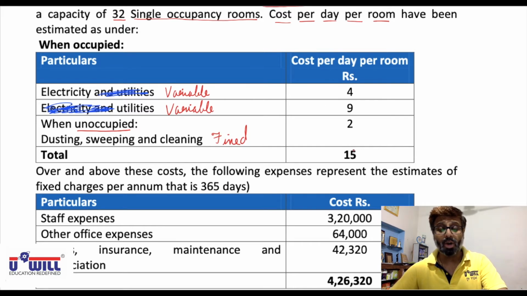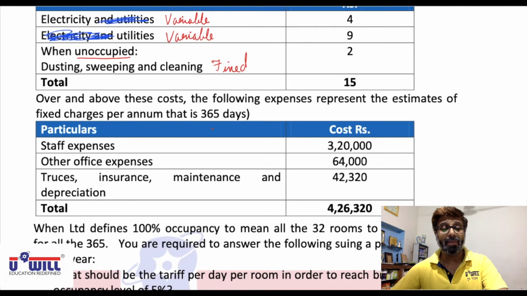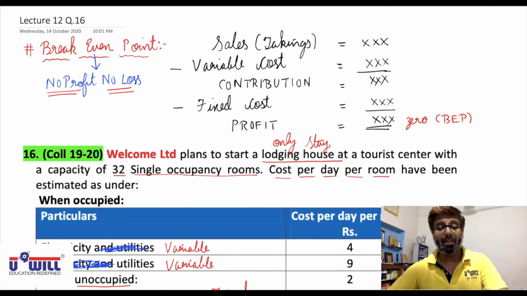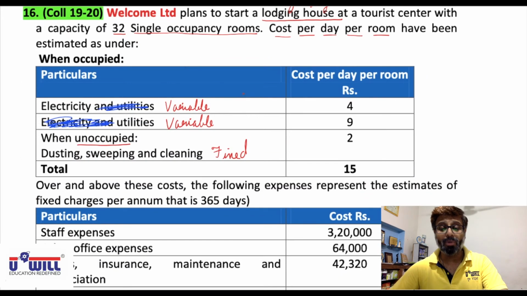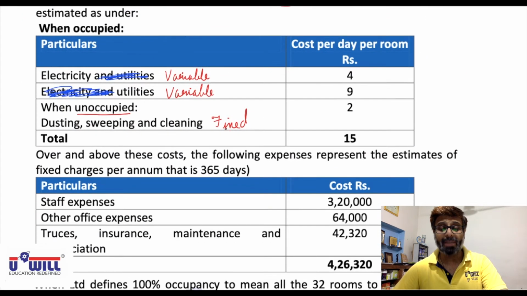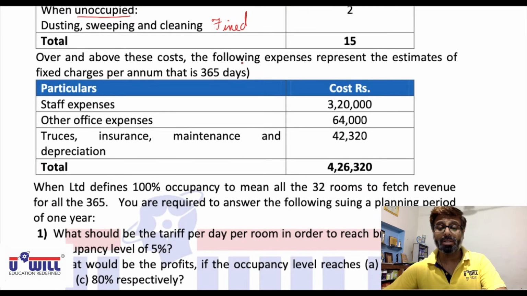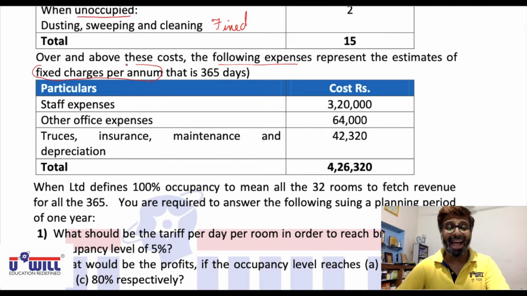So that way total cost per day per room is estimated as 15. But however, we don't have to consider this total cost because as per the break-even point statement, we have to concentrate on variable cost separately and fixed cost separately. Okay. Next, over and above these costs, the following expenses represent the estimates of clearly given fixed charges per annum.